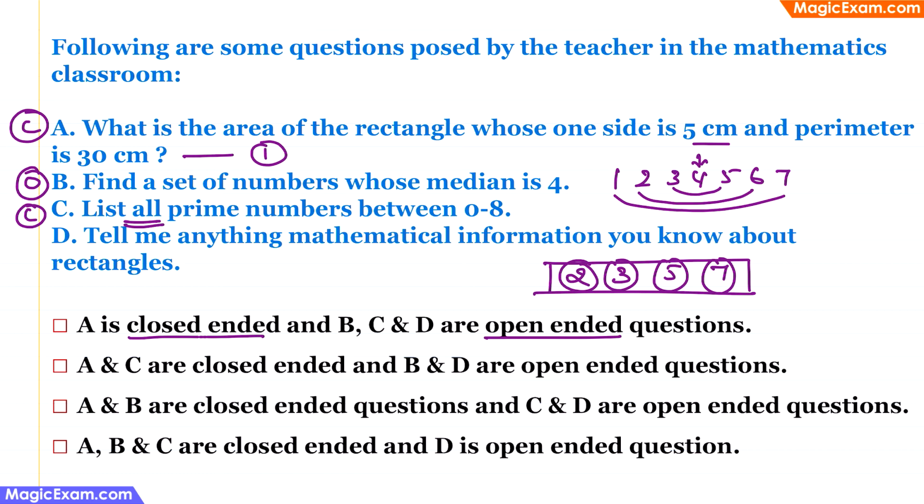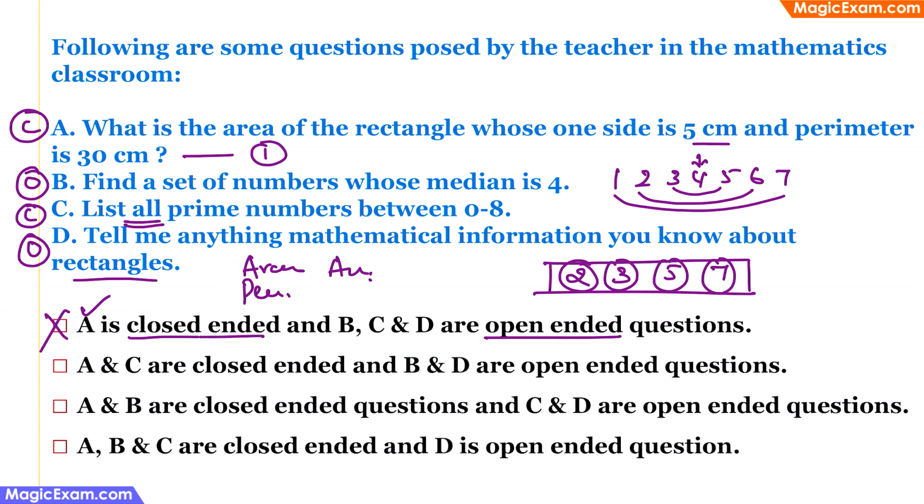The last one is, tell me anything mathematical you know about rectangles. So now this is a question where you can talk about area, or you can talk about perimeter, or you can talk about angles. So there are multiple possible correct answers to this question. Therefore, this is also an open-ended question. Now, the first option says A is close-ended and B, C and D are open-ended. Now, A is close-ended. This is correct. And B, C and D are open-ended. This is incorrect because B happens to be open-ended, whereas C is close-ended. Therefore, this statement is incorrect.